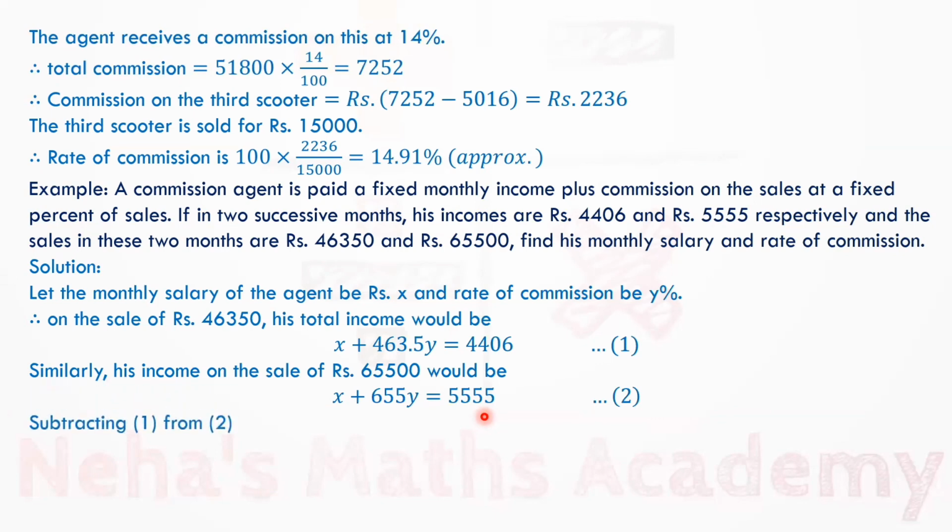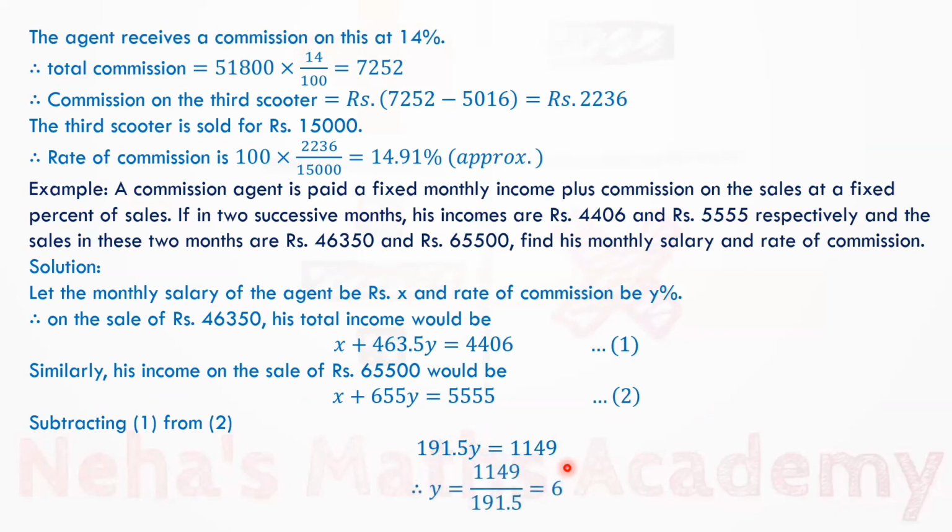So by subtracting 1 from 2, we will get, see, X minus X will get cancelled. 655 minus 463.5 will be 191.5 Y, as it is, is equal to 5,555 minus 4,406 is 1149. So by dividing by 191.5 to the right side, we will get the value of Y to be 6.